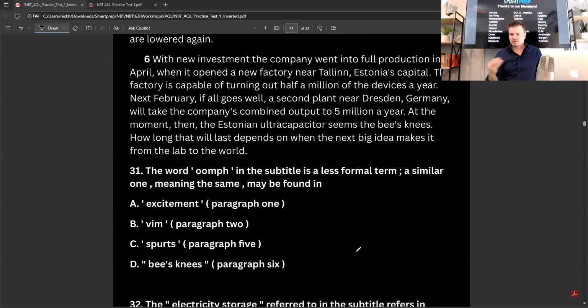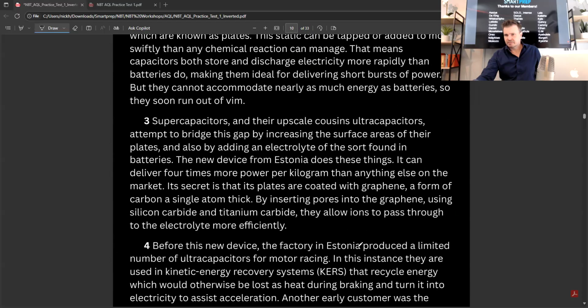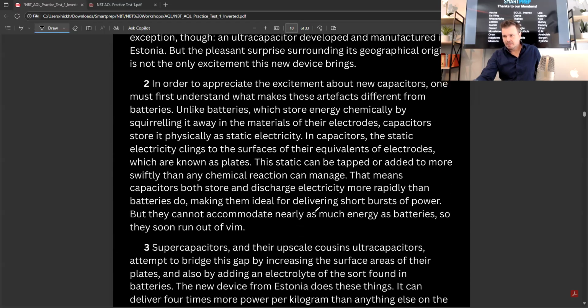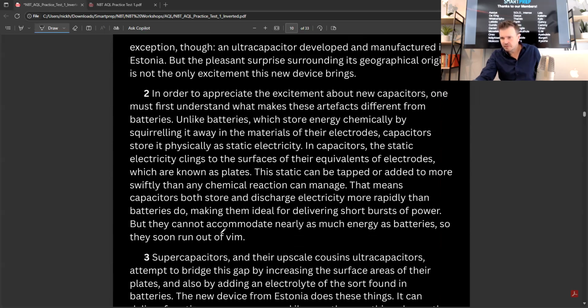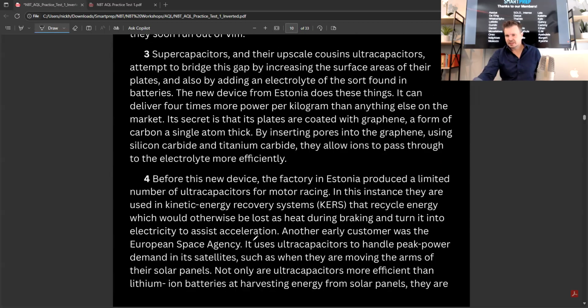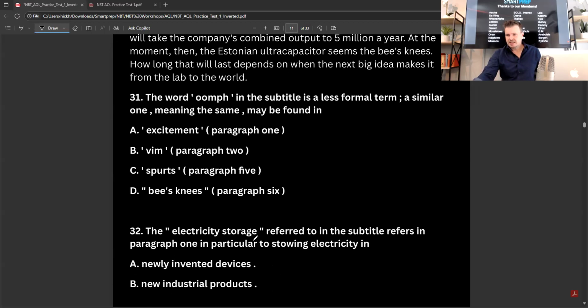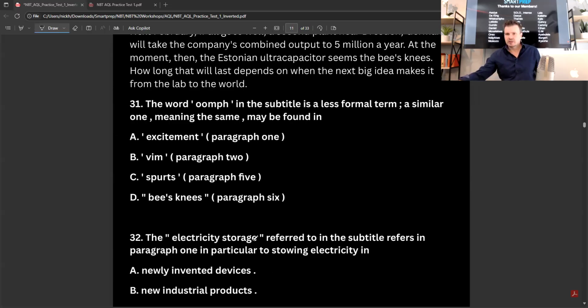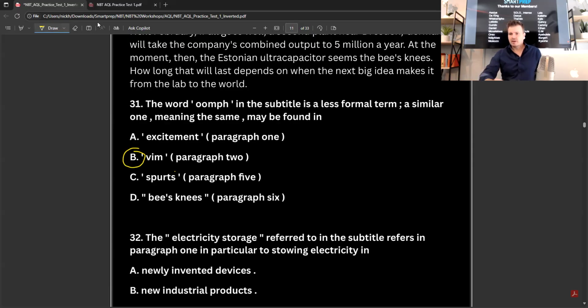If we go back to the paragraph, let's do it quickly. Where was it? Vim. "It soon runs out of vim." Runs out of oomph. Makes sense. So that would be B. Let's change that to yellow so we can see it. So that would be B.